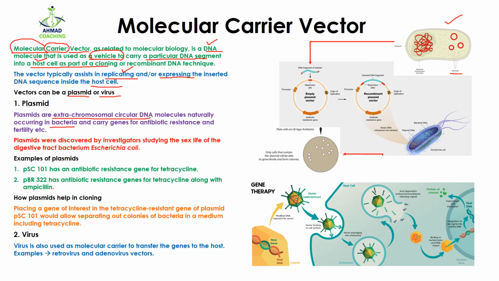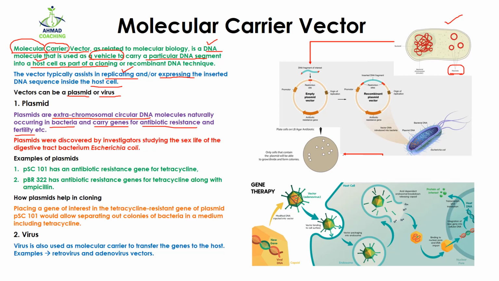They are not present in the chromosome, that is why they are called extra chromosomal, and they are present in the circular form. They are present in the bacteria, and the important thing is that these plasmids carry genes for the antibiotic resistance as well as for the fertility. Antibiotic resistance means that if you place this bacteria on antibiotic, or you want to kill this bacteria with the help of antibiotic, the gene present in this plasmid is going to help the bacteria survive that antibiotic. So this bacteria is antibiotic resistant because of the gene present in the plasmid.